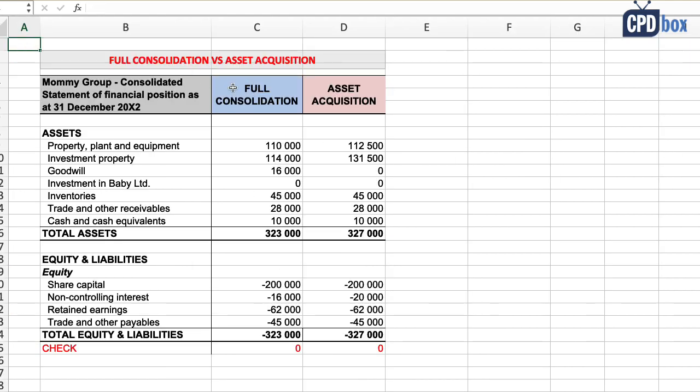Now let me put two consolidated balance sheets next to each other. So you see that they look slightly different. And I remind you again, once you're done with asset acquisition accounting, you should review all the items one by one and see if you need some adjustments like impairment tests. Another example, I would say that investment property would need downward revaluation via profit or loss, because this is definitely stated over its fair value of 70,000, okay? So this is it, the absolutely simplistic example of consolidation when acquired subsidiary is in fact group of assets, not a business.